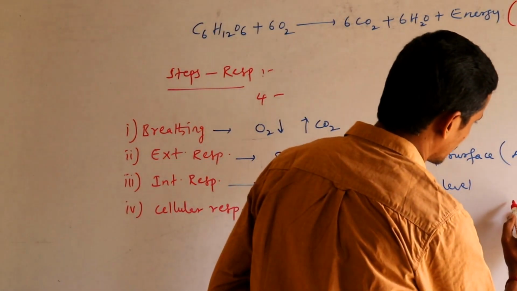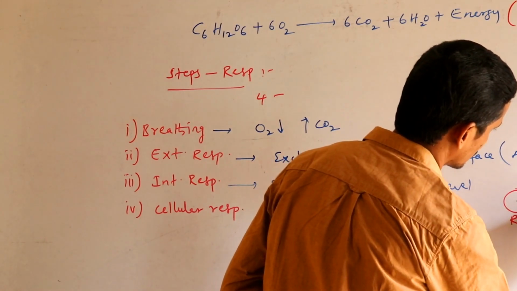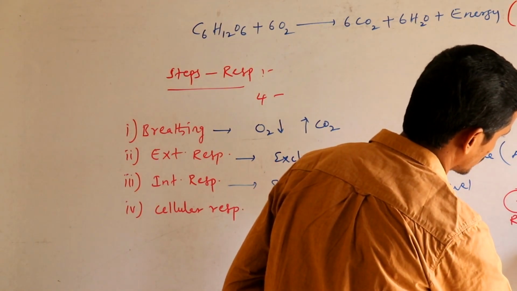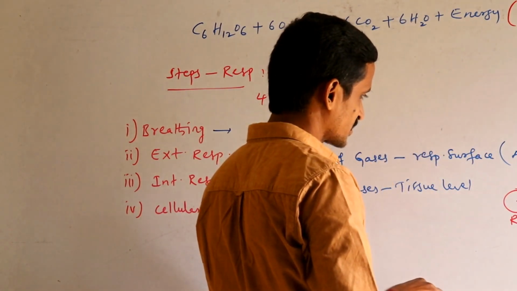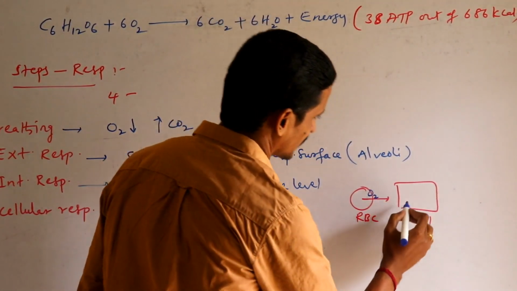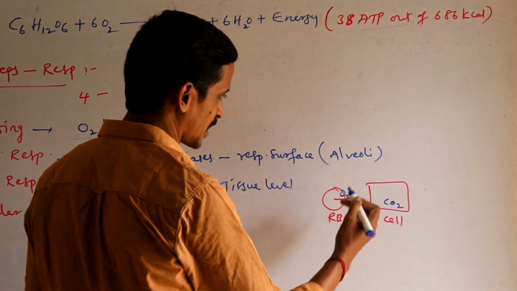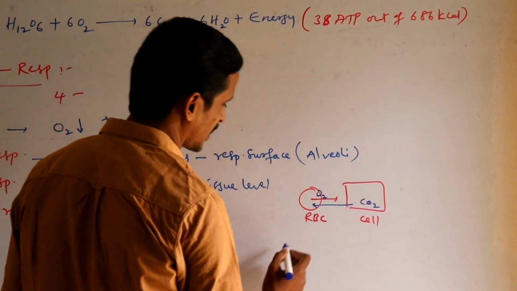If you consider this as a cell, oxygen present in the RBC enters the cell, and carbon dioxide produced after metabolic activities enters the RBC.